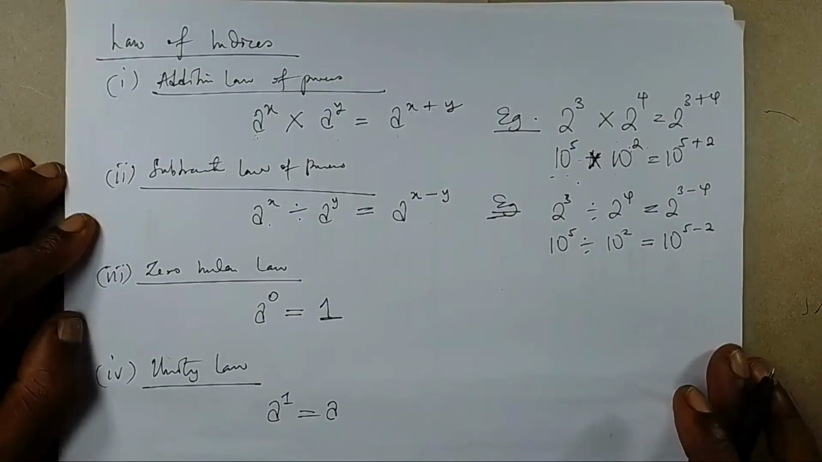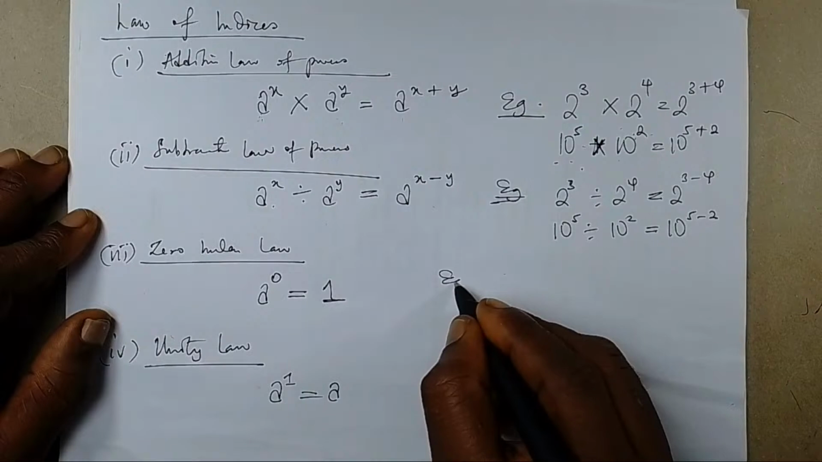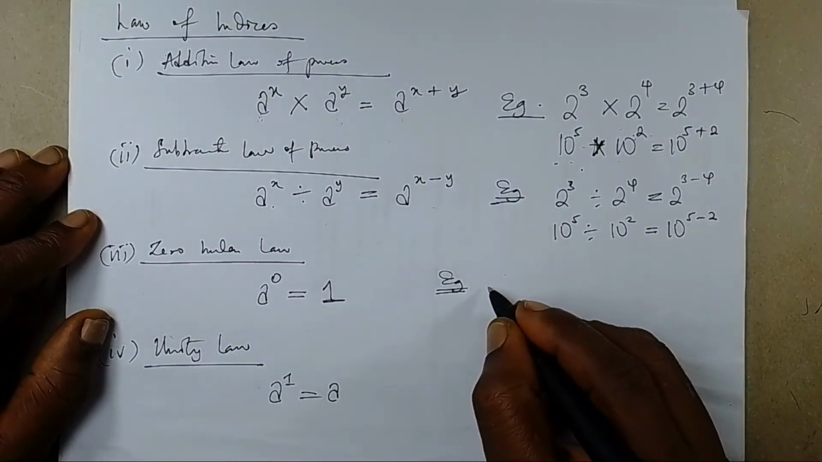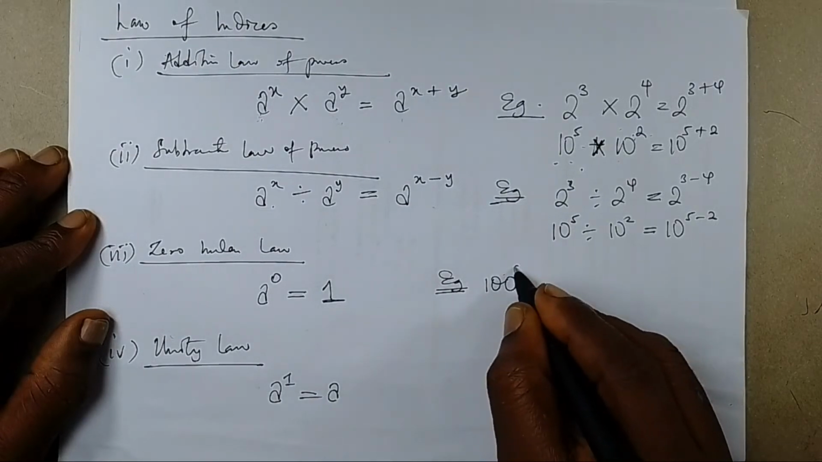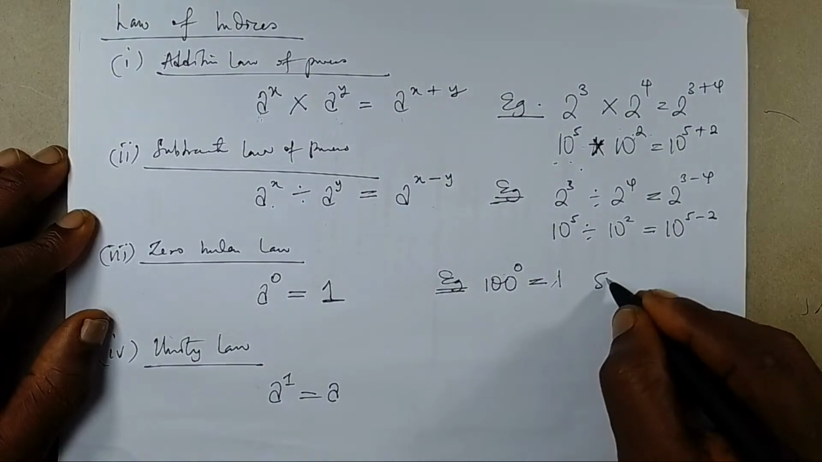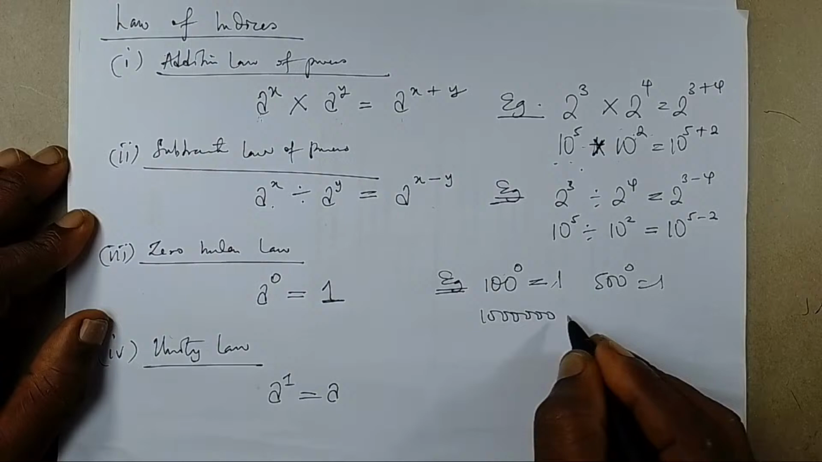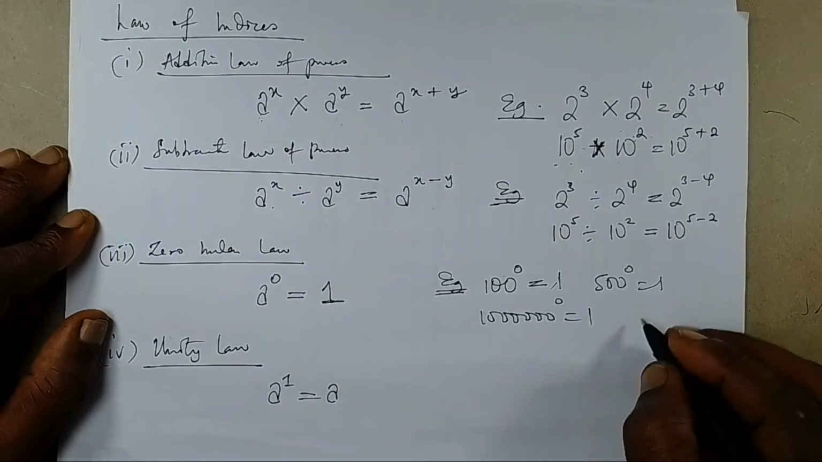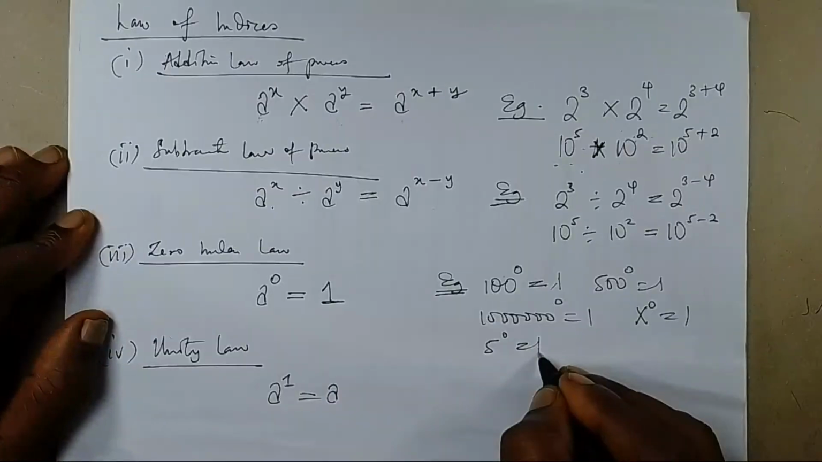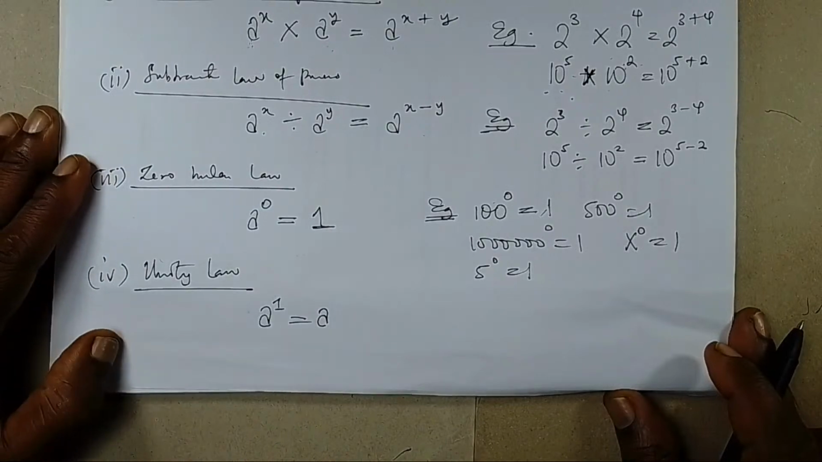That is what and how simple the law is. Now, if you come to the third law we have just stated here, the zero index law, you will take note of one thing. This law means that 100 raised to power 0, anything at all raised to power 0 is 1. 500 raised to power 0 is 1. 1 million raised to power 0 is 1. Anything at all, x raised to power 0 is 1. 5 raised to power 0 is 1. Anything raised to power 0 is 1. That is what that law is saying.